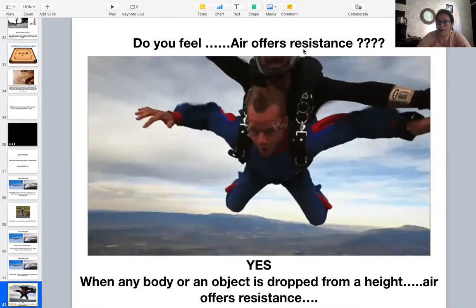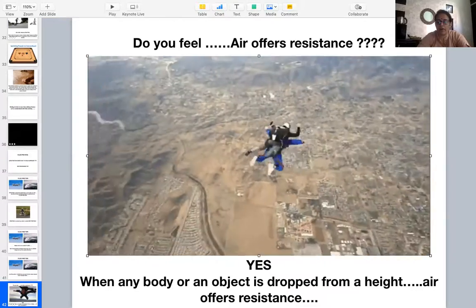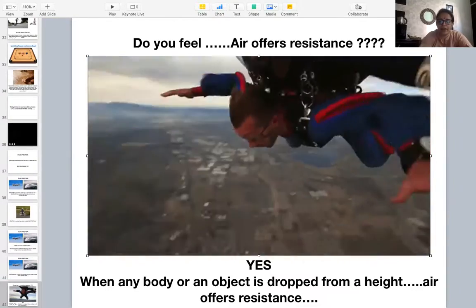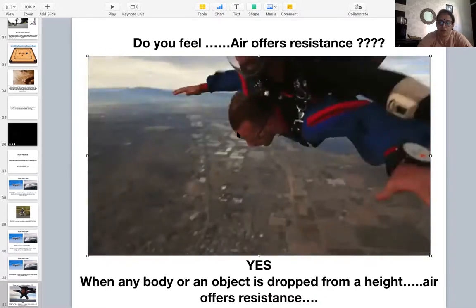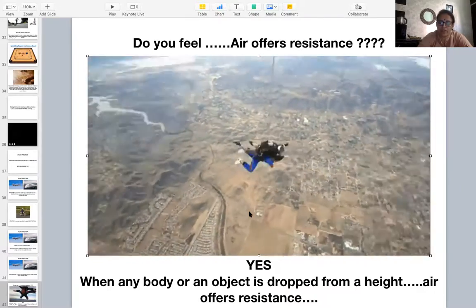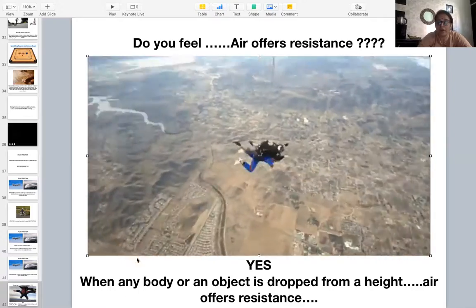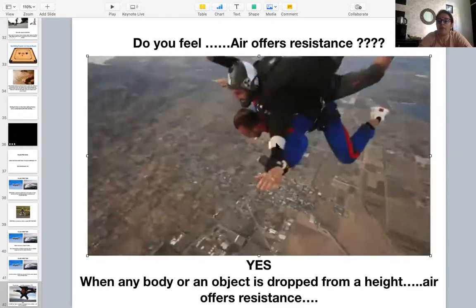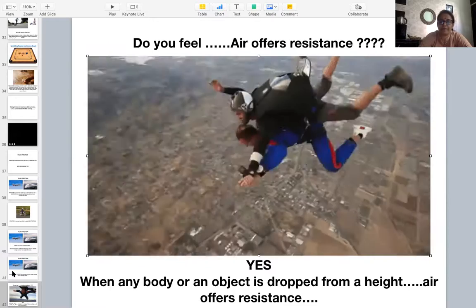Do you feel air offers resistance? Here you can see from this video, a person is freely falling, skydiving, and you can see the resistance on the face and the clothes. The air is offering resistance. Yes, air offers resistance when any body or object is dropped from a height.